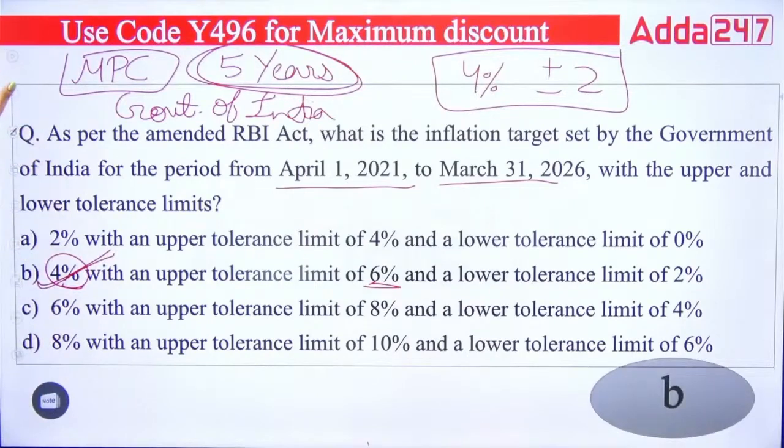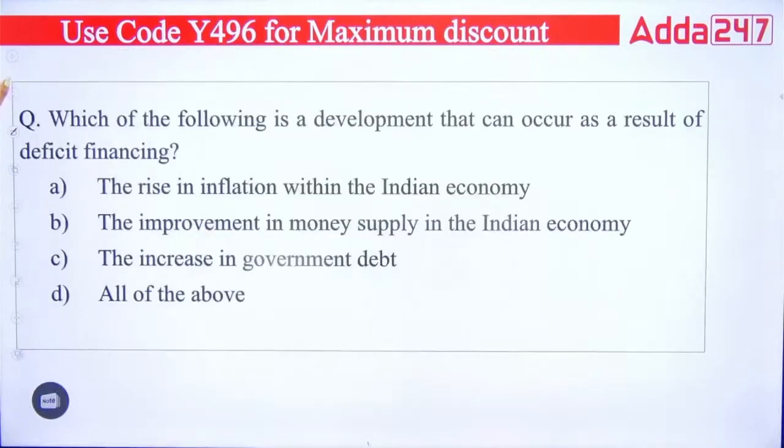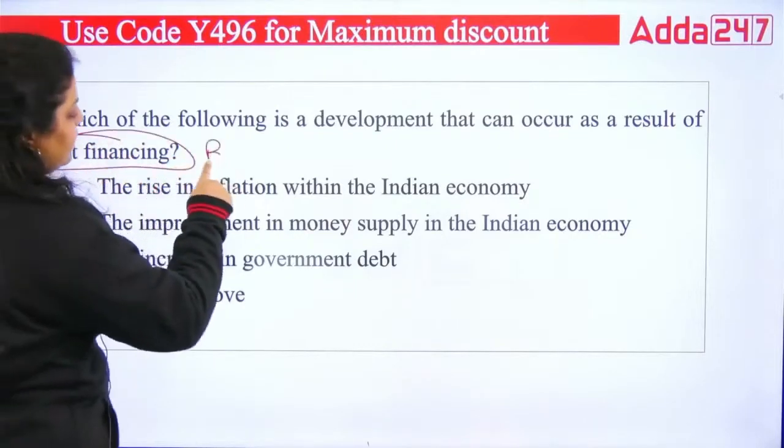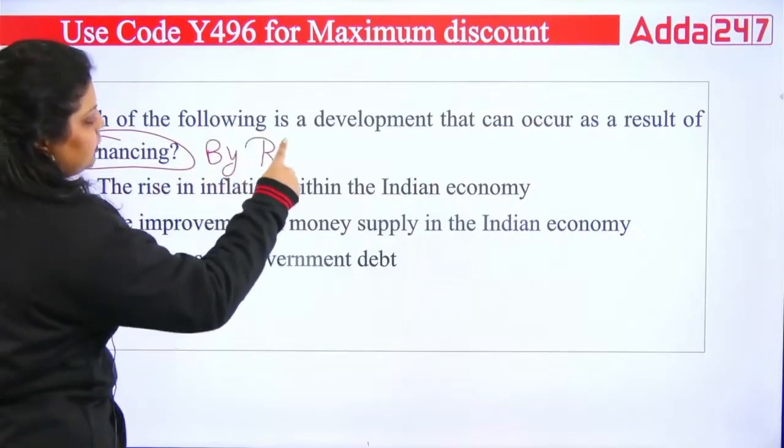Okay, next we have: which of the following is a development that can occur as a result of deficit financing? So deficit financing is a function that is performed by RBI for the Government of India.